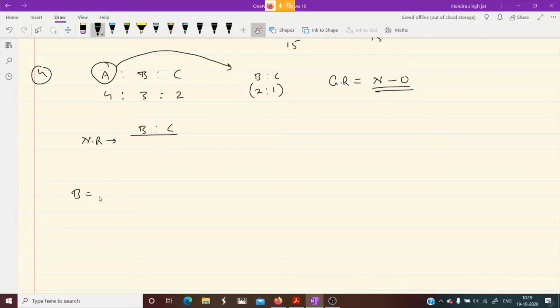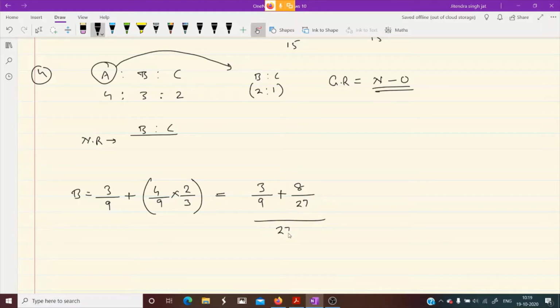What is B's old share? 3/9. Yes or no? How much does he get from A's share? A's share is 4/9 and B is getting 2/3 of it. So 3/9 plus 4 twos are 8, 9 threes are 27. So let us take LCM: 3 threes are 9, 9 threes are 27. It would be 17/27.